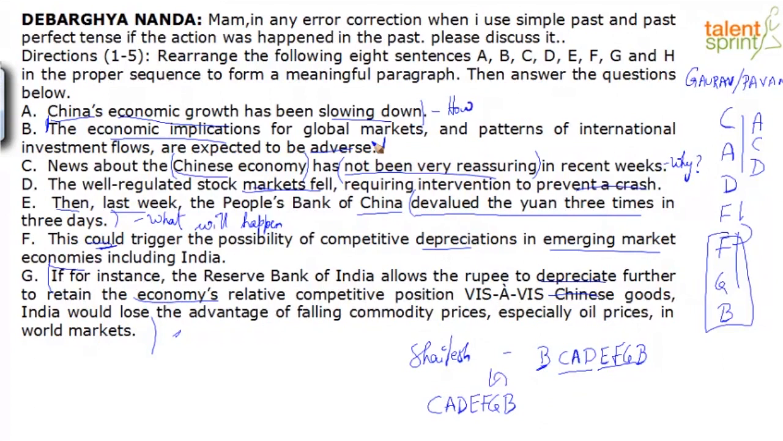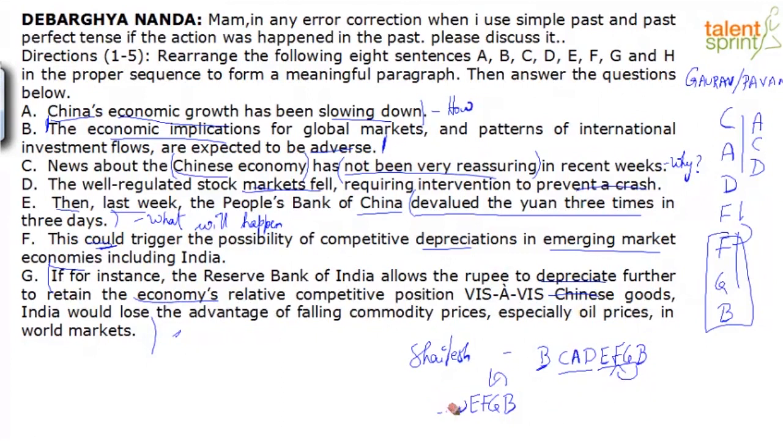I'm going to go back and relook at these last three contexts. I'm looking at F. F says this could trigger the possibility of competitive depreciations in emerging market economies, including India. And then the economic implications for global markets and patterns of international investment flows are expected to be adverse. An example of B. How is it going to be adverse? And G explains that. So I have a slight difference, guys. Gaurav, Pavan and Shailesh, I'm going to move B in front of G.